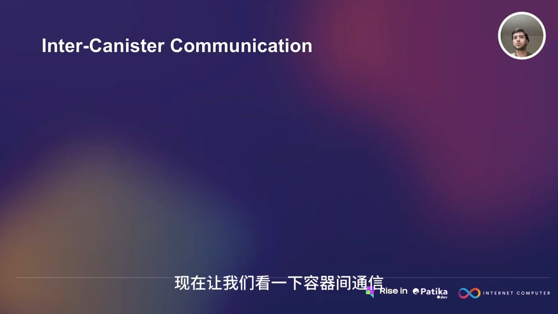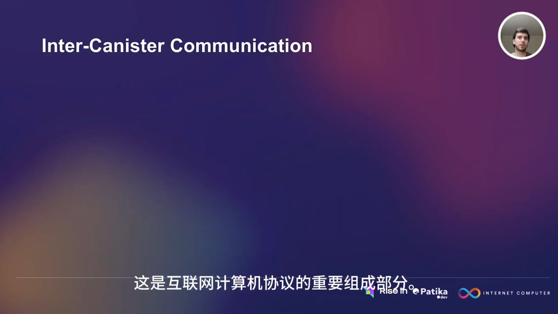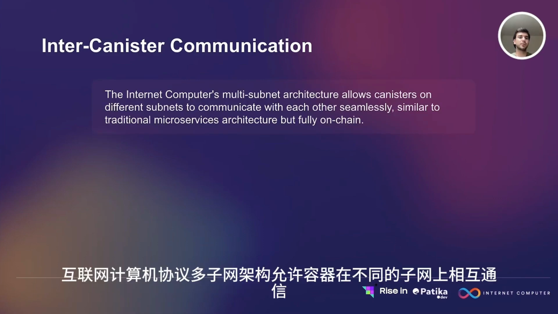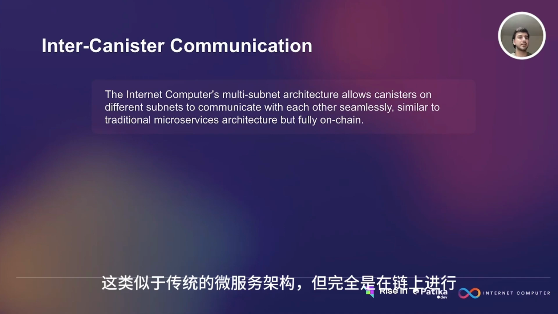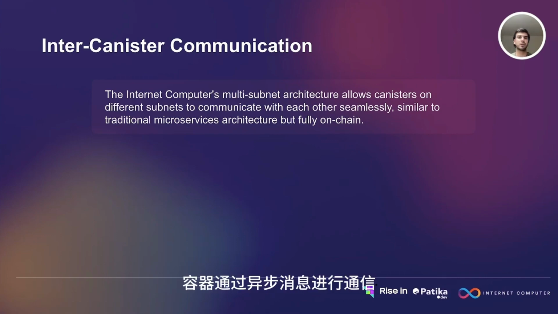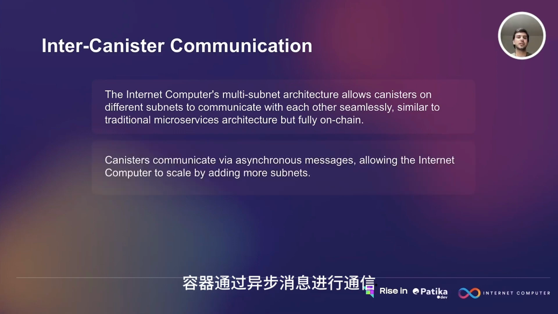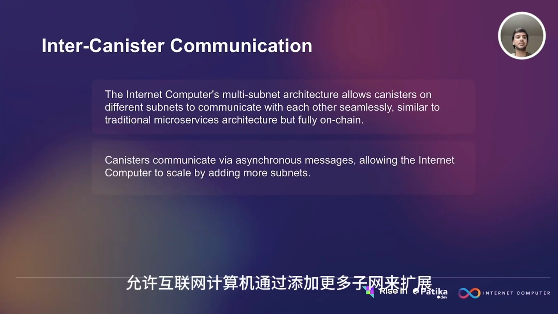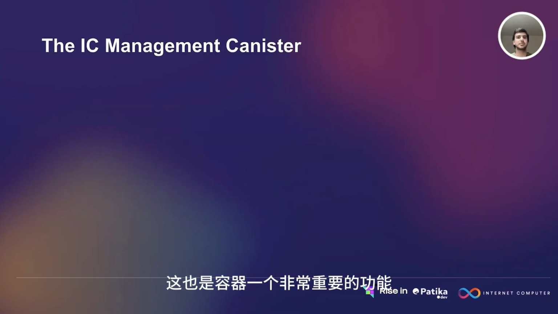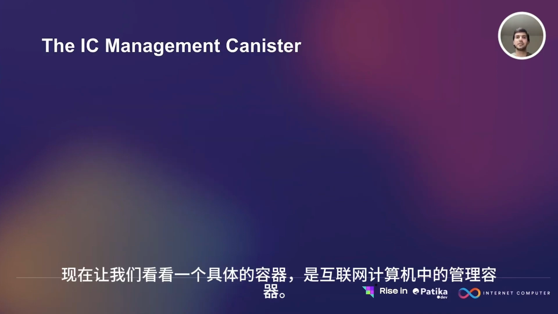Now, let's look at inter-canister communication, which is a crucial part of the Internet Computer Protocol. The Internet Computer's multi-subnet architecture allows canisters on different subnets to communicate with each other seamlessly, similar to traditional microservices architecture, fully on-chain, which is very important to have a fully functional replacement for traditional systems. Canisters communicate via asynchronous messages, allowing the Internet Computer to scale by adding more subnets. Since we have a system here which is not fixed, which can grow on demand, this becomes a very important feature.